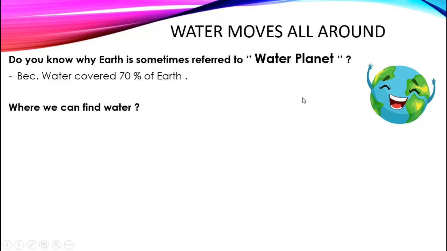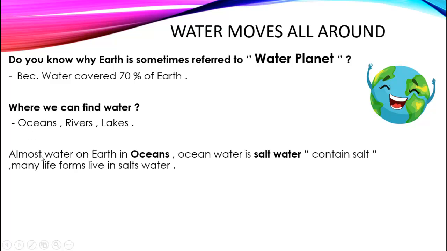Okay, now can you tell me where we can find water? Yeah, we can find water in oceans, rivers and lakes. Most water on Earth is in the oceans. Ocean water is salt water that contains salt, and many life forms live in salt water.